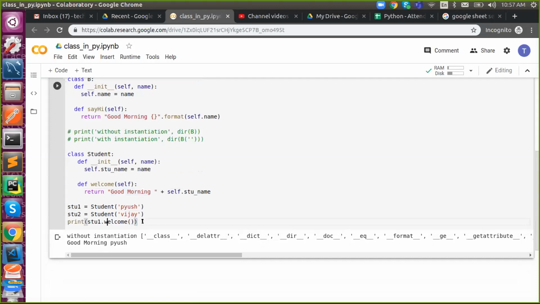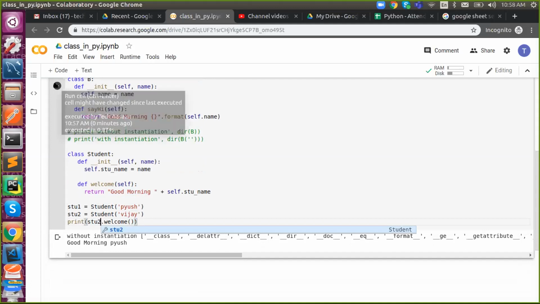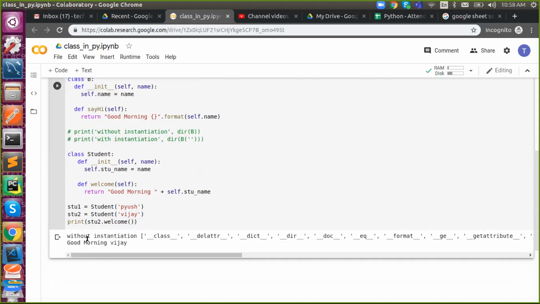So in stu2, see, it is the same class, but I'm dynamically changing my object value with the help of the constructor. And it says good morning Vijay. The object was constructed during runtime, and it resides in temporary memory. It won't be stored, and it will be destroyed when you are not utilizing this object.